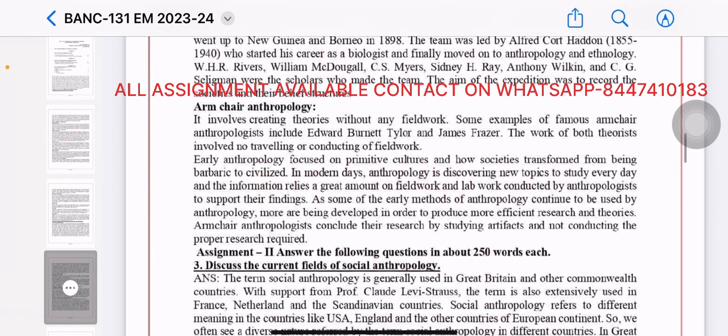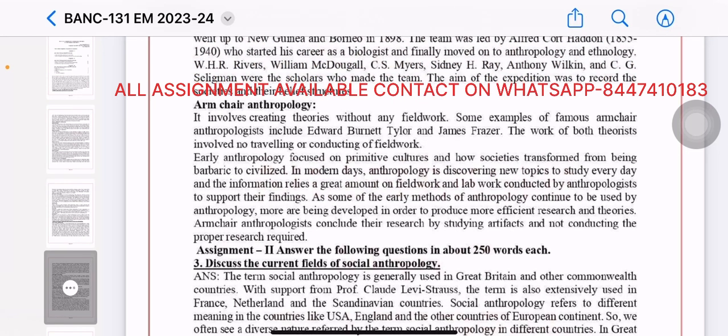Armchair anthropology involves creating theories without any fieldwork. Some examples of famous armchair anthropologists include Edward Burnett Tylor and James Frazer. The work of both theorists involved no traveling and no conducting of fieldwork. Early anthropology focused on primitive culture and how societies transformed from being barbaric to civilized in modern days.